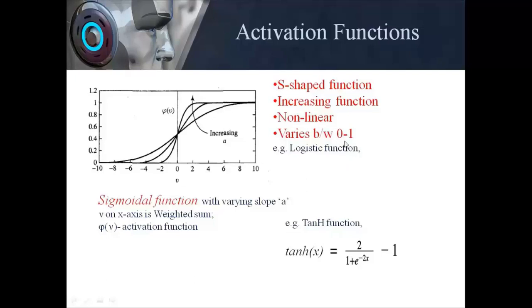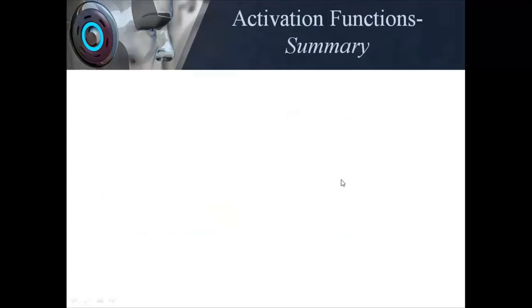It is an S-shaped function, definitely an increasing function. The minimum value is 0 and it increases towards 1. So these are the popularly used functions. You can have other functions also, but these are the most commonly used, and this is what we'll be using in our examples when we do the ANNs.